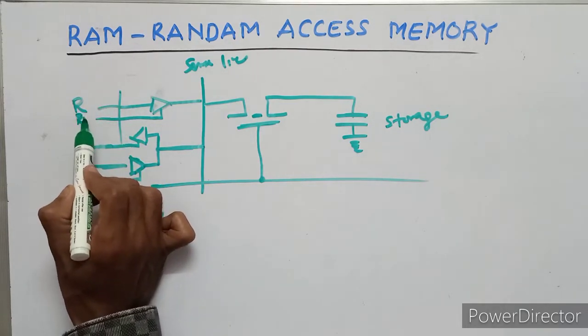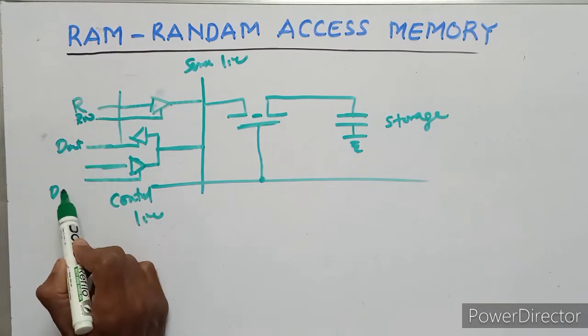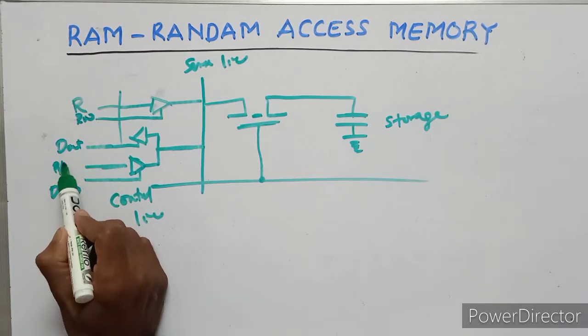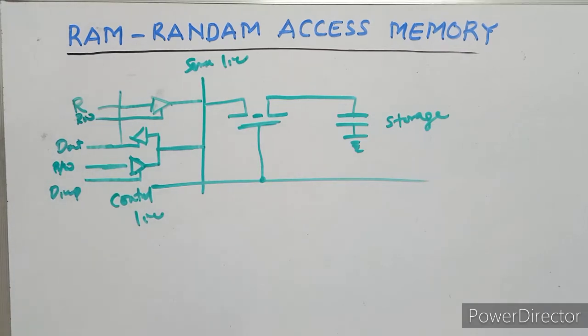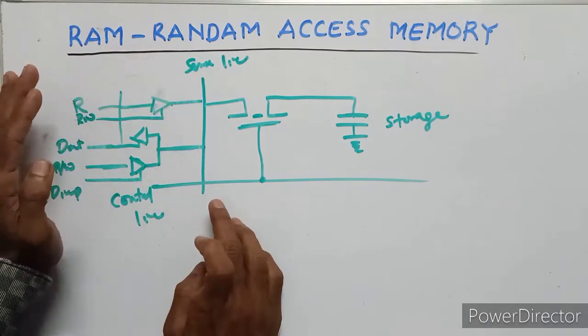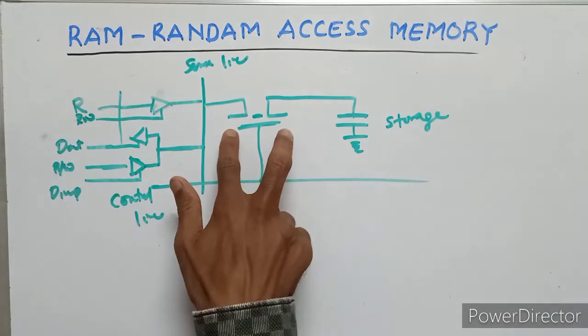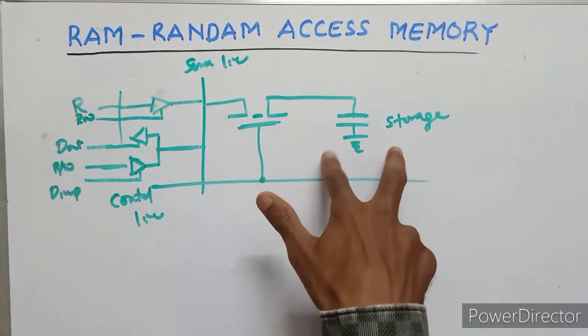This is the row line. This is the D output, this is the D input, and this is the read or write. Sense line, control line, bit line, the transistor, the storage capacitor.